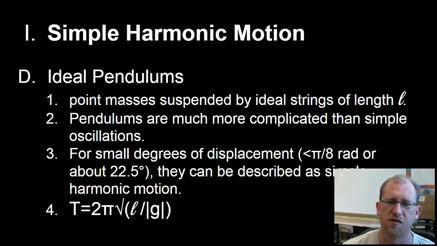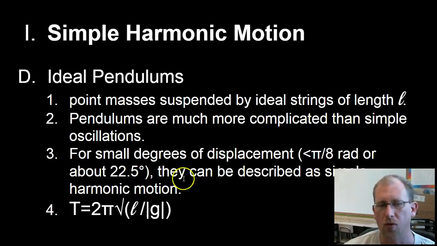For small degrees of displacement, if you just move the pendulum a little bit and then let it go, it's going to behave like simple harmonic motion. If you whack the pendulum, it is not going to behave like simple harmonic motion. So for this class, we're going to be looking at displacements of pendulums less than pi divided by 8 radians, or approximately 22.5 degrees.